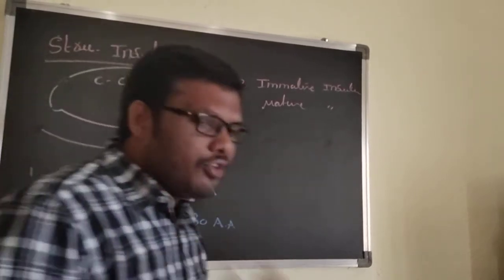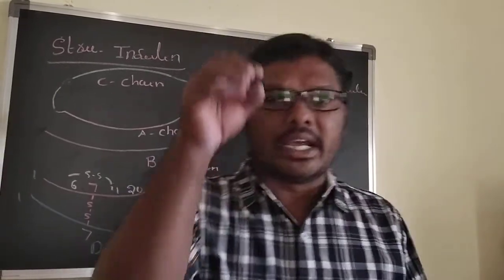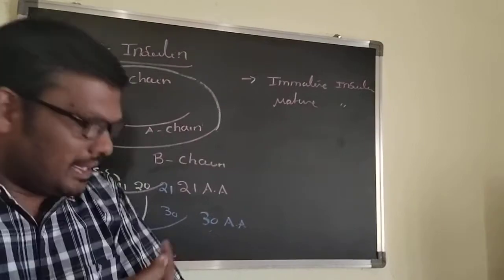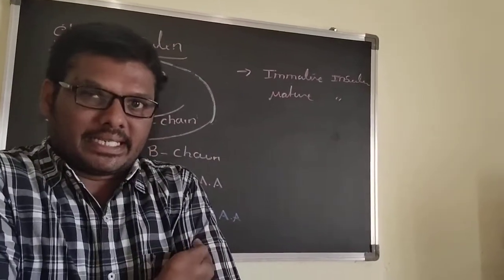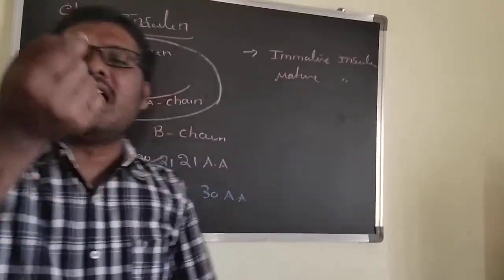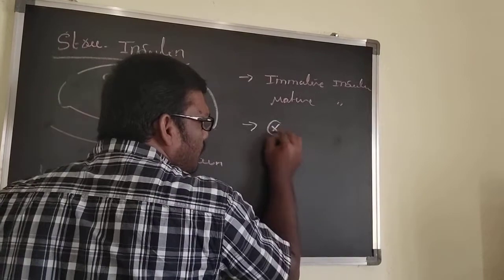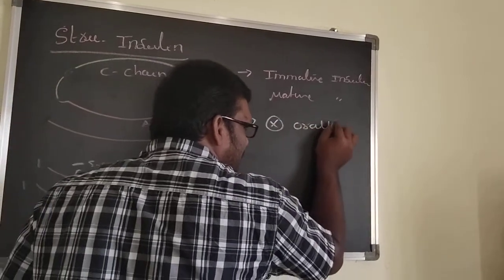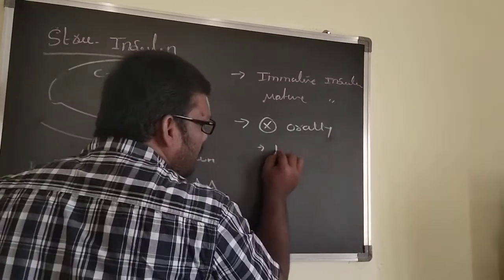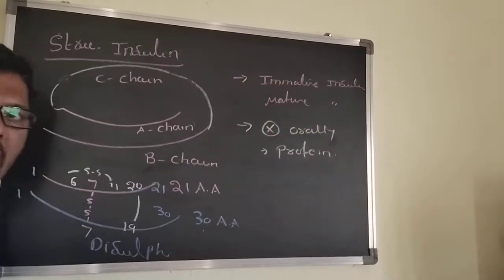And then if you observe the people who are insulin dependent, insulin dependent means the beta cells are totally destroyed. They can take injections. That's why we take insulin by injection. We are not able to take it orally. Why are we not able to take insulin orally? Because insulin is what type of derivative? Protein derivative. It is a protein hormone.